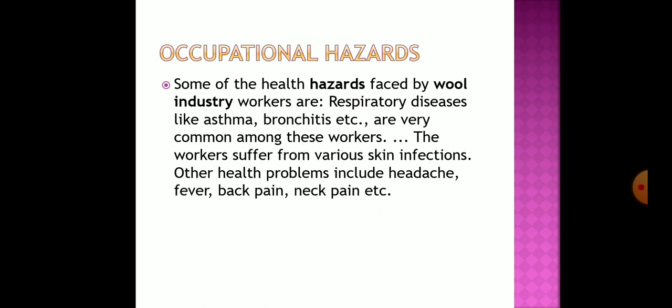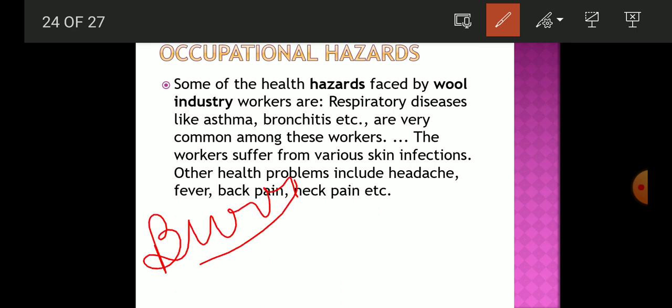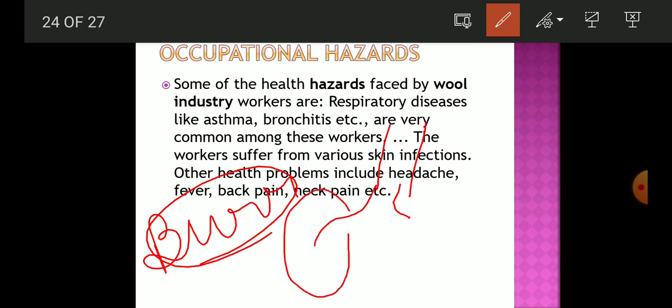So students, these burrs, which are the fine threads released from these fibers, go into the respiratory tract. As we all know, there is the windpipe that goes into our lungs. Here you can see the windpipe.